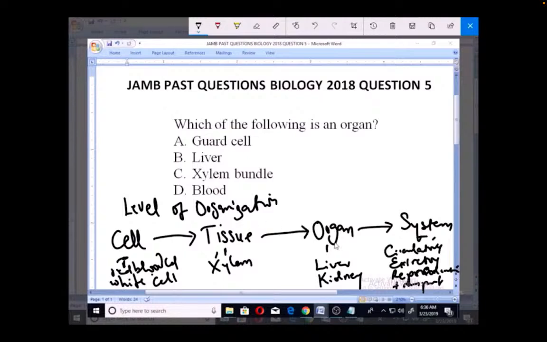So from this, you can easily see that a liver is an organ. So that makes option B the right answer. Guard cell, we're talking about cells. Xylem, we're talking about tissue. Blood cells, like the white blood cell and red blood cell, they are cells. So the right option for the answer is B. Thank you.